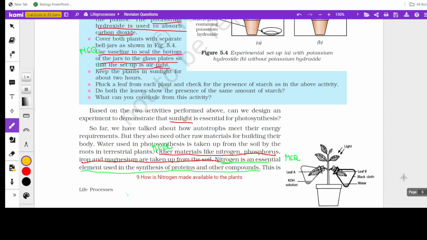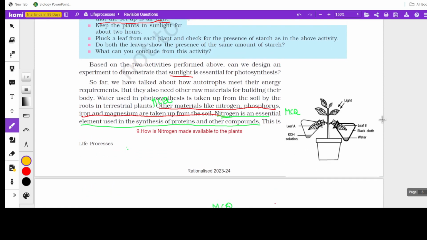But many times the questions can come like this, where all the mixed things can be asked. Here you can see they have given two setups, leaf A and leaf B. In leaf A, they have taken KOH solution, and just this part of the leaf is within the cork. This part of the leaf is within the cork, it will not receive sunlight.